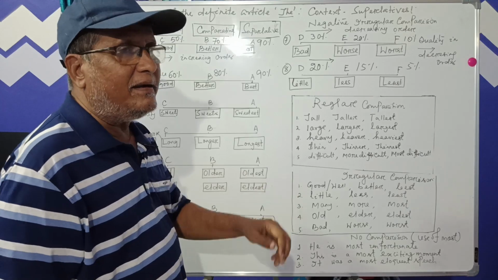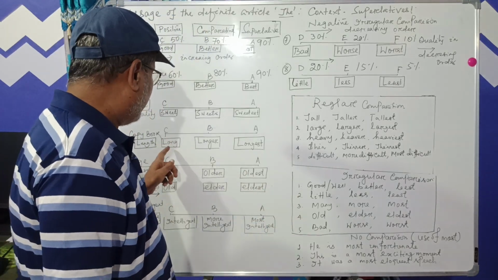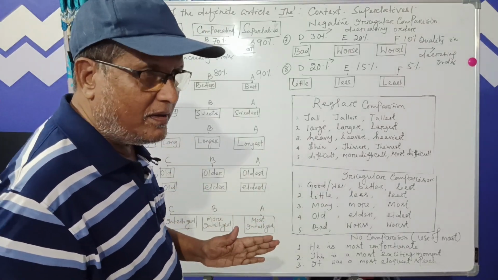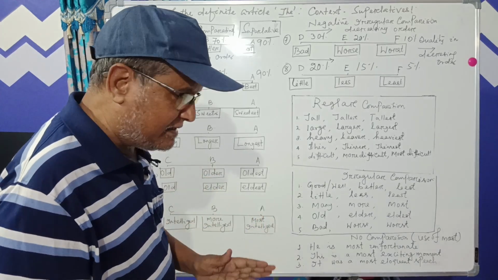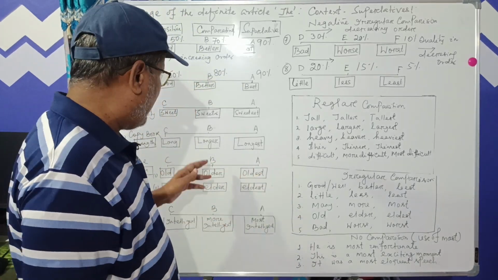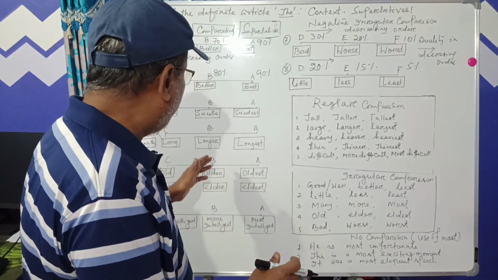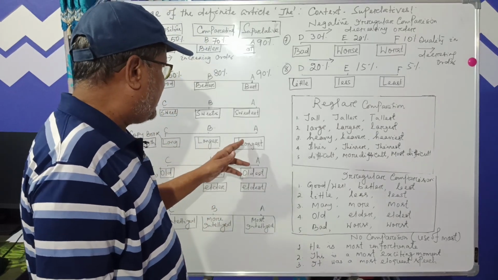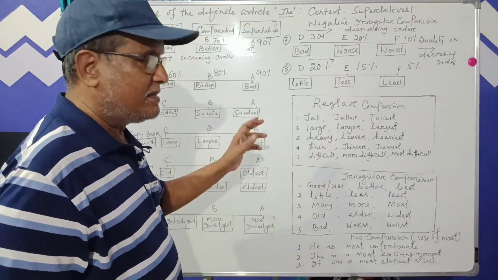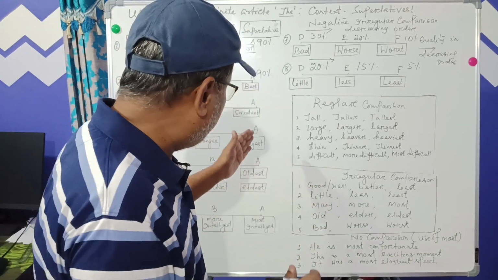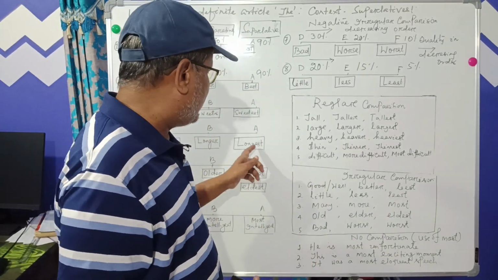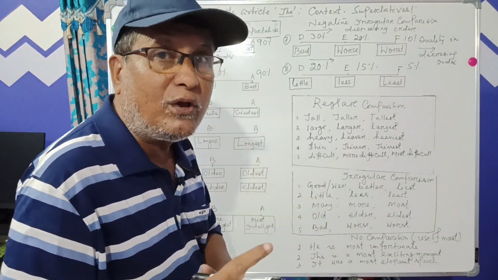Then he explained, "Look at this one, it is long, available with me. This copy is long, and copy B, you compare, is longer. And you see these copies, these copies are the longest."